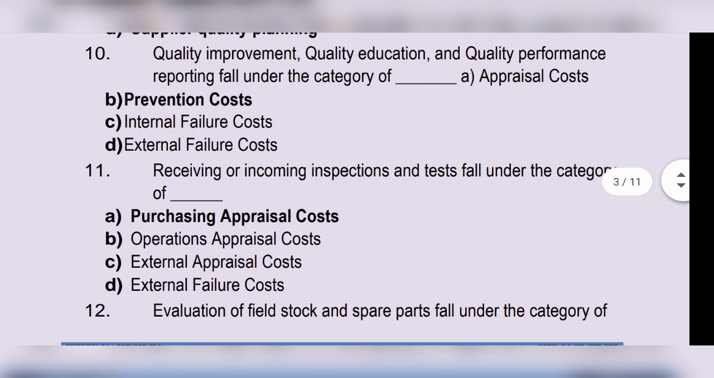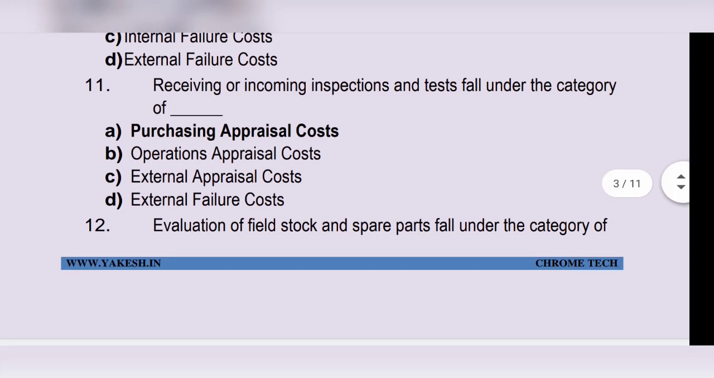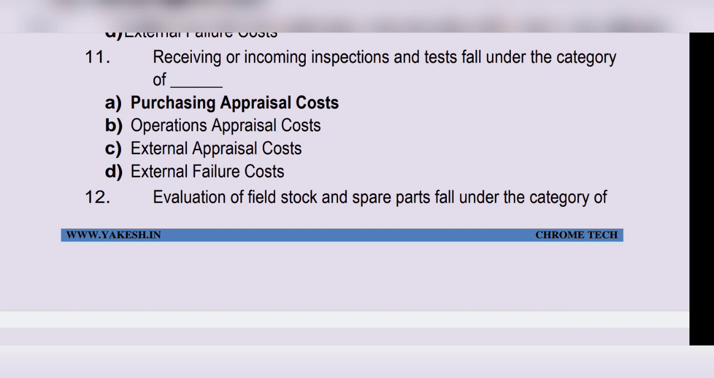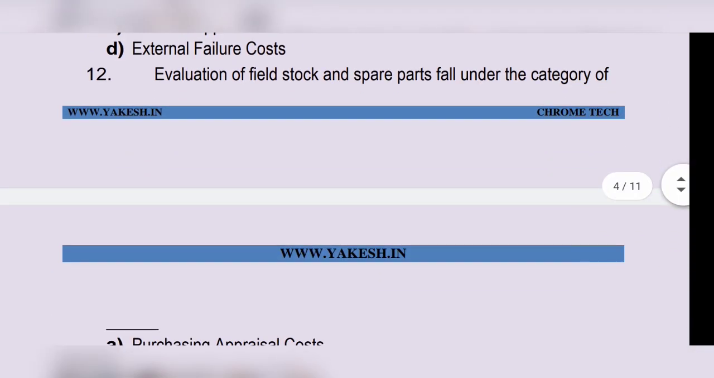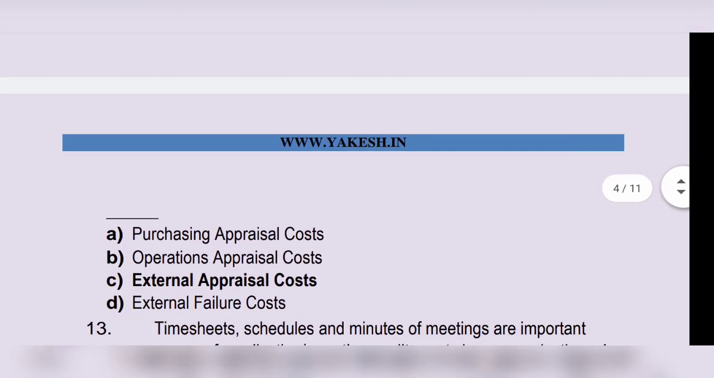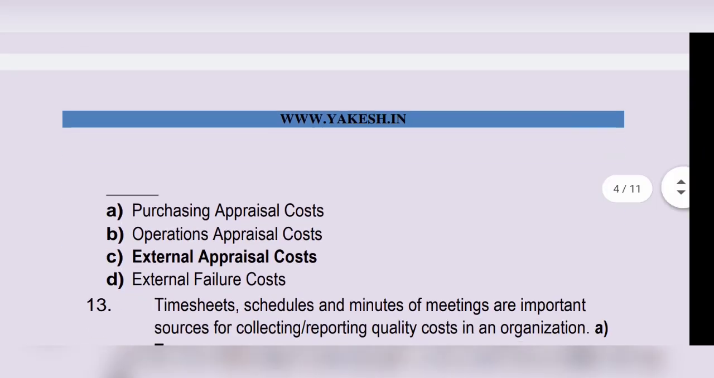Quality improvement, quality education, quality performance fall under category prevention costs. Option B is the correct answer. Receiving or incoming inspection and test fall under category of purchasing appraisal cost. Option A is the correct answer. Evaluation of field stock and spare parts fall under the category of option C, external appraisal cost.